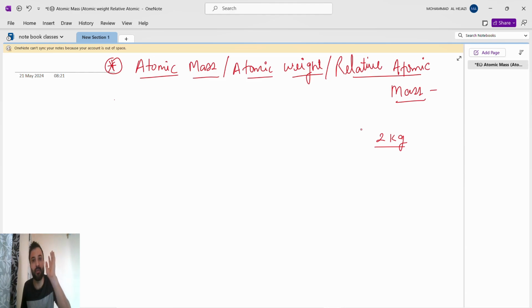Whoever you go to, you ask for 2 kgs of potato. So what will he do? First of all, he will put 2 kg of weight on one side. Then on the next side he will put the potato according to that weight. We don't know how much potato will be in 2 kg of weight, so we are finding the weight of the potato relative to that 2 kg of weight. That's why it's relative. We are not finding the atomic mass directly, we are finding it relative to something.